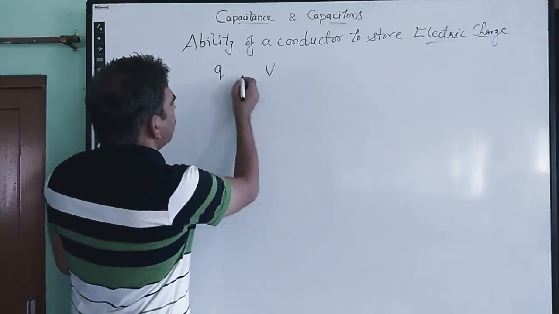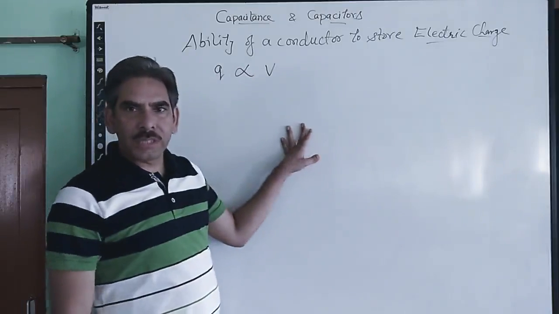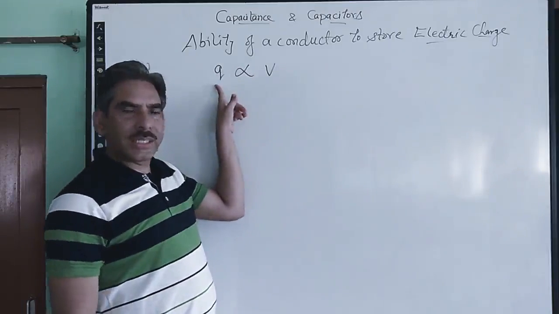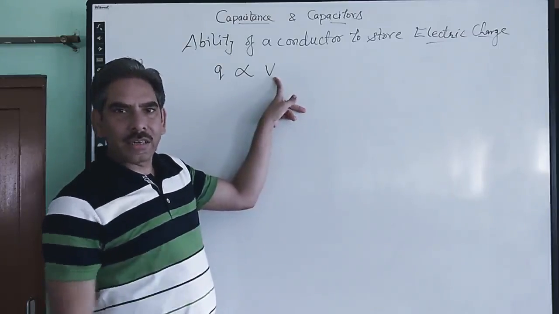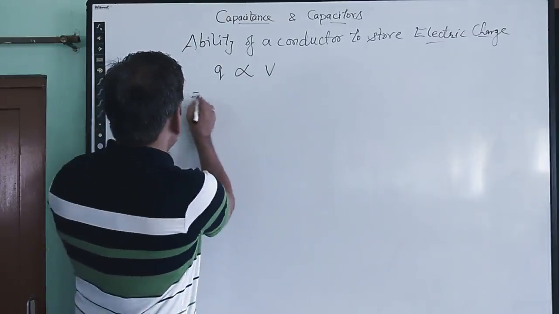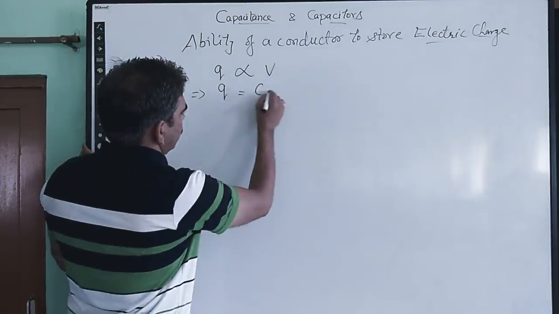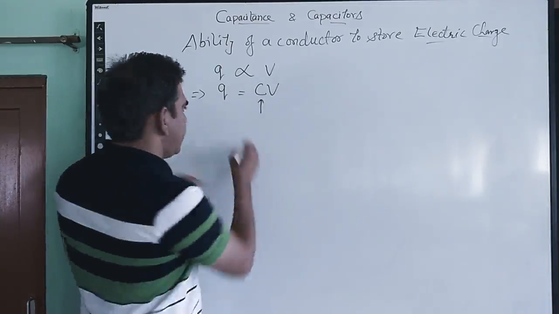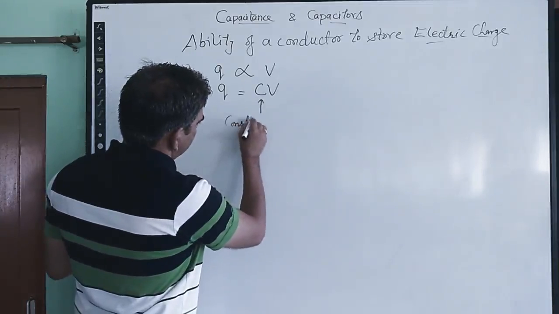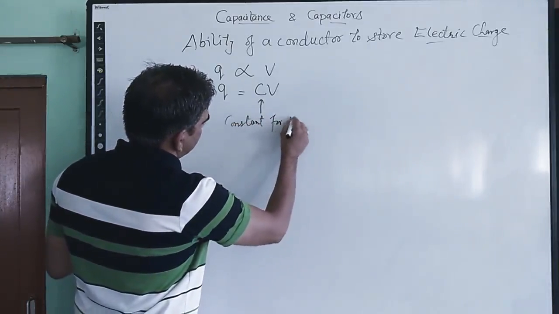So the charge stored on the conductor is directly proportional to the potential to which it is raised, right? From here we come across the equality Q equals C times V, where this C is nothing but the constant for the conductor.